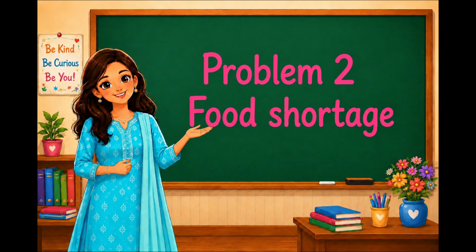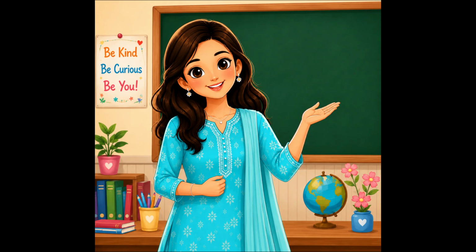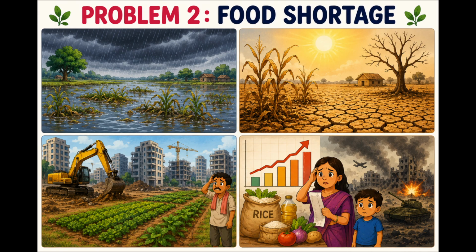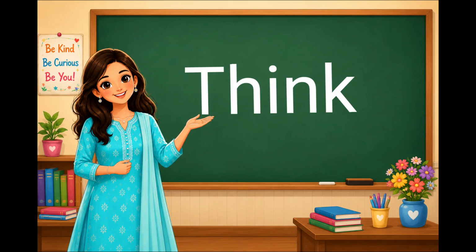Problem 2. Food shortage. Why does it happen? Food shortages occur when crops fail or supplies run low due to wet drought, that is excessive rain destroying crops, dry drought, that is lack of rain, decreasing farmland due to converting fields into lands to build houses, and price rise or war. Think.